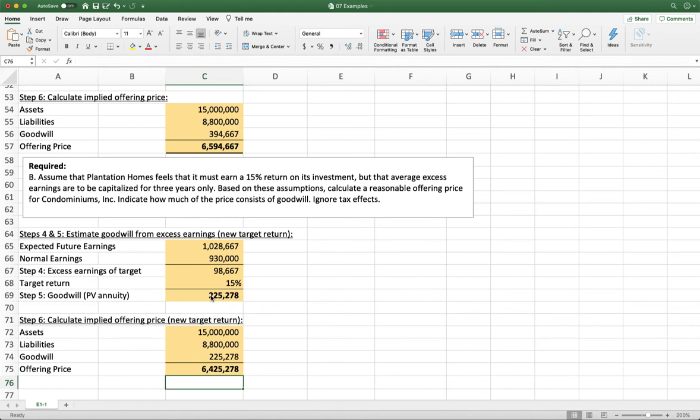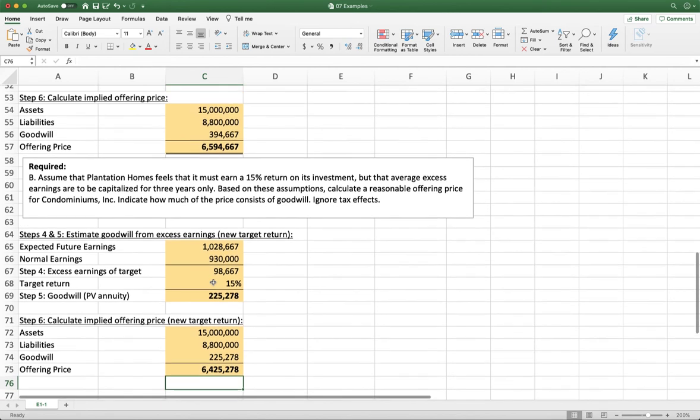So if we were actually thinking about doing this deal, we would probably do both of these calculations. And so then we would think, okay, so if I can get this for $6.4 million, I'll probably feel pretty good about this. But I'd be willing to pay up to the 6.5, 6.6 million because I also really believe it's worth that. Now, if I had to pay 7 million, 7.2 million, now my calculations don't support that value. So I'm going to be a little bit more skeptical. I might bow out of this deal.